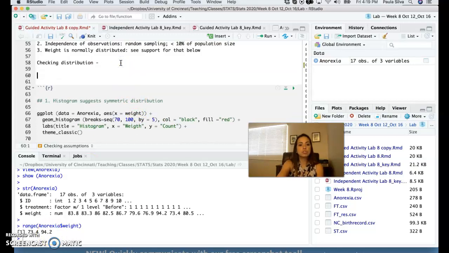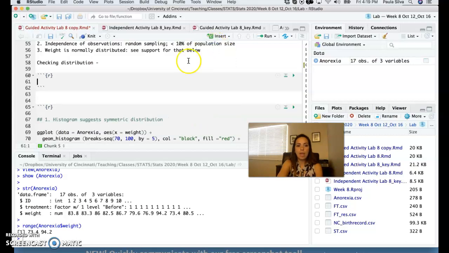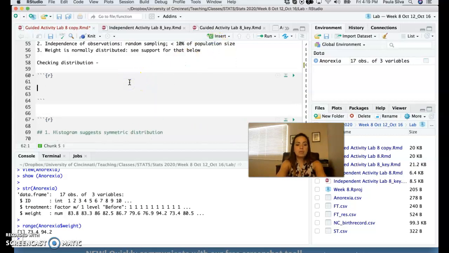Or if you want to just do this here, you could insert R, so you have a little code piece, and you can do range(anorexia$weight).